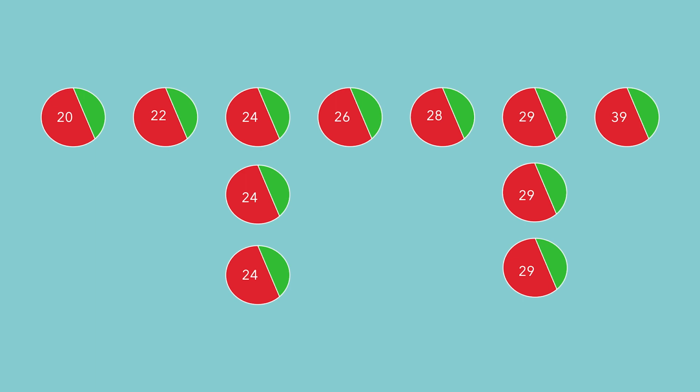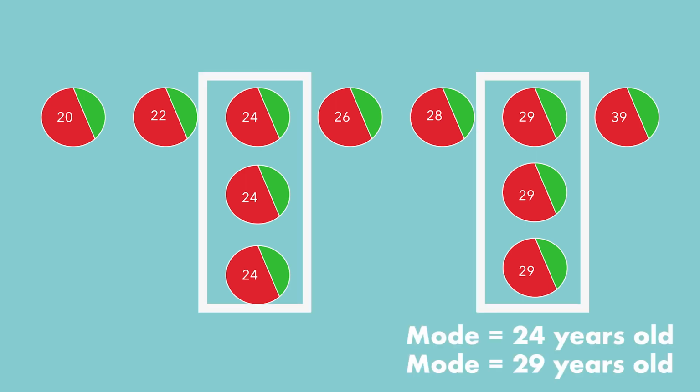To find the mode, simply count how many times each value appears and choose the value that appears most frequently. If two or more values appear with the same maximum frequency, then the dataset has two or more modes. In the case of our example, we had two modes.